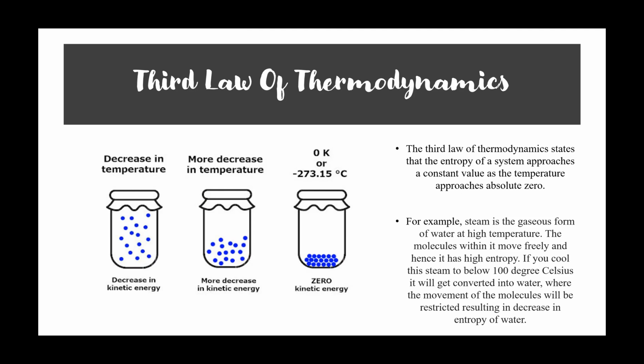In the second jar, we see more decrease in temperature and more decrease in kinetic energy. In the last jar, we see zero kinetic energy. As we stated, if the temperature approaches absolute zero, it will be cold. They'll all be formed together.